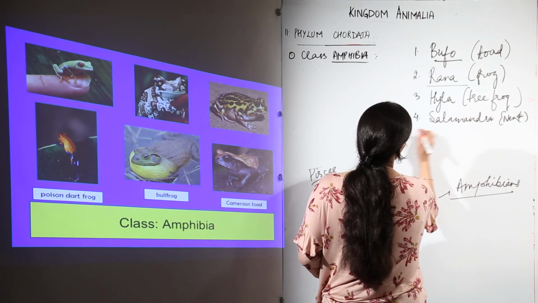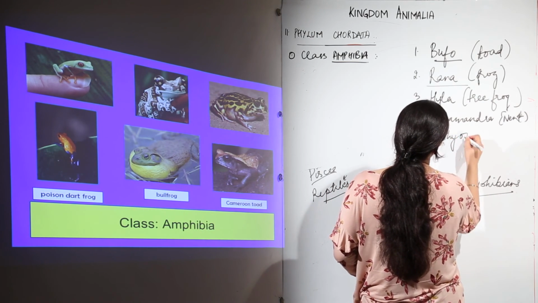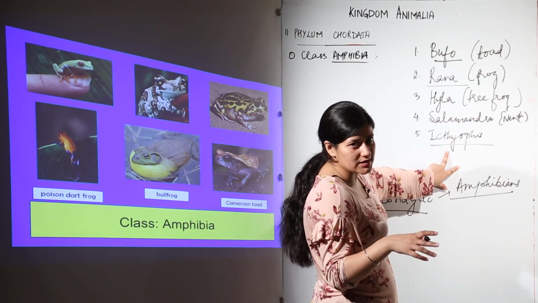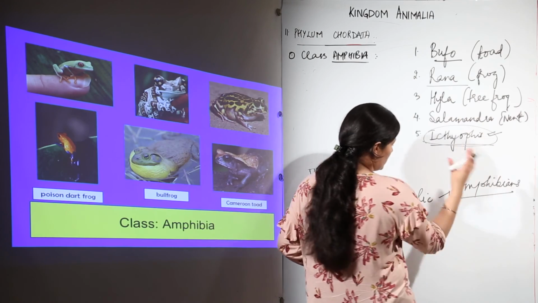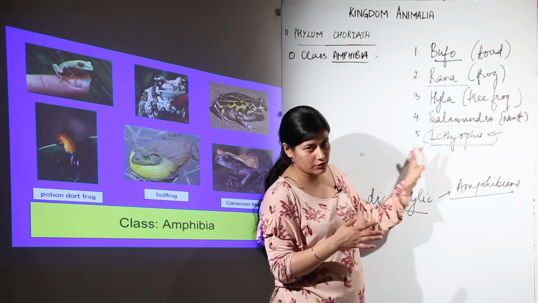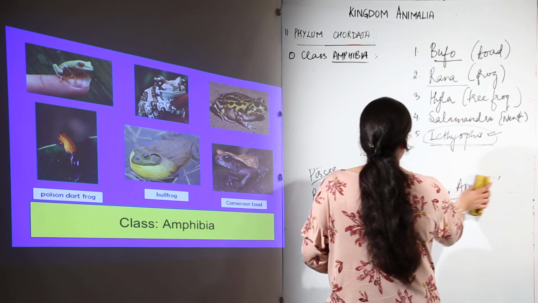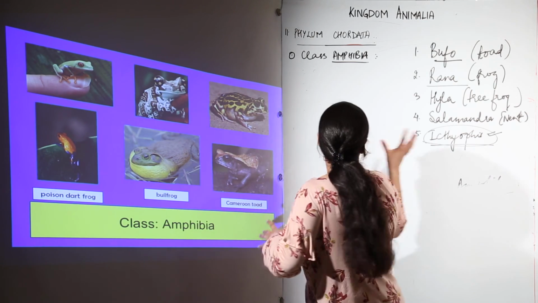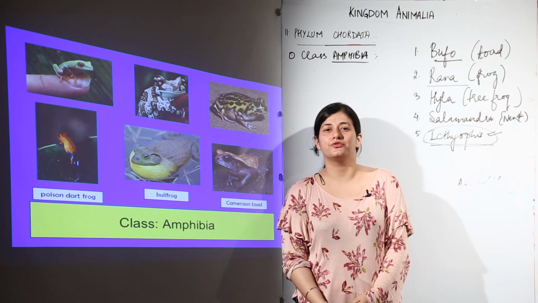And then we have Ichthyophis. Now I had laid emphasis on your paying attention to the limbless amphibian. This Ichthyophis is the limbless amphibian that we talk about, and it looks as if it is a worm, but no, it is an amphibian. All the rest of the characteristics which we have studied would be present in the case of Ichthyophis. The only thing that would be missing is that it will not have limbs. So this is all about the class Amphibia. For understanding the examples, it is better you have a look at the pictures so that you get a better idea and it is easy for you to learn the scientific names.